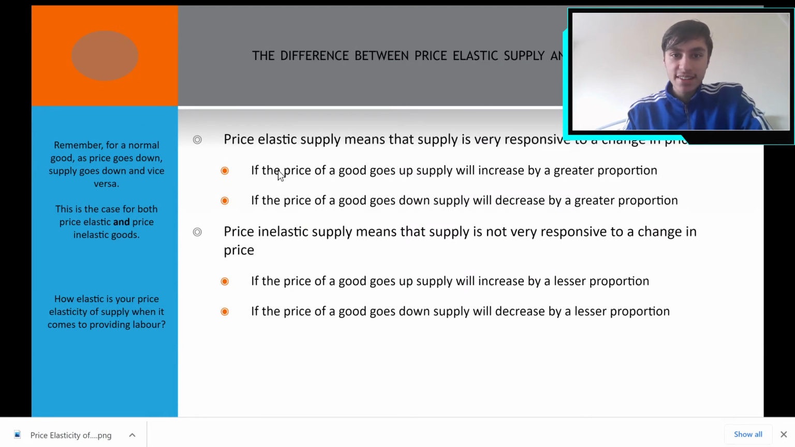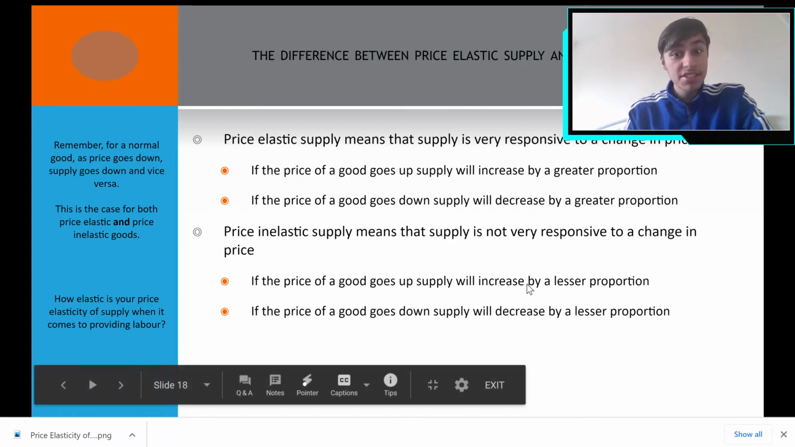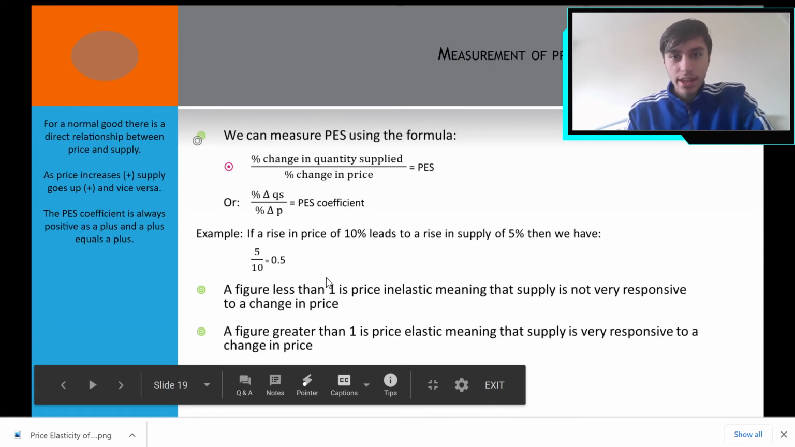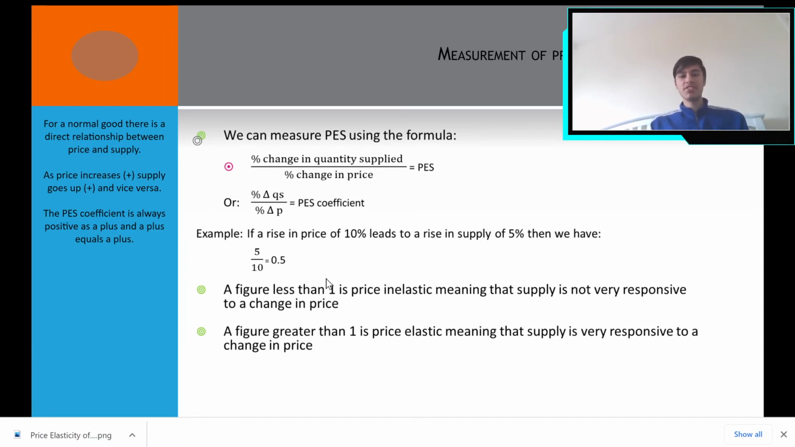Now, price elastic supply means that supply is very responsive to a change in price. We just saw that. You can just give it a read, maybe even screenshot this, because it's exactly what I said. Now, PES calculations. How do we do that?